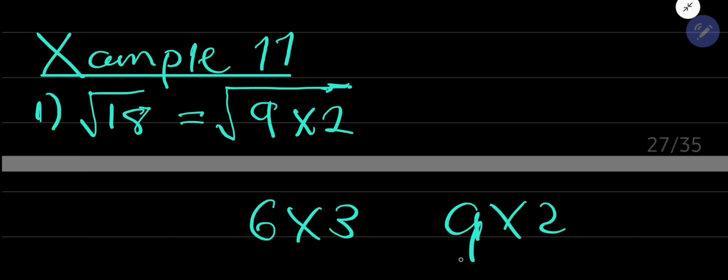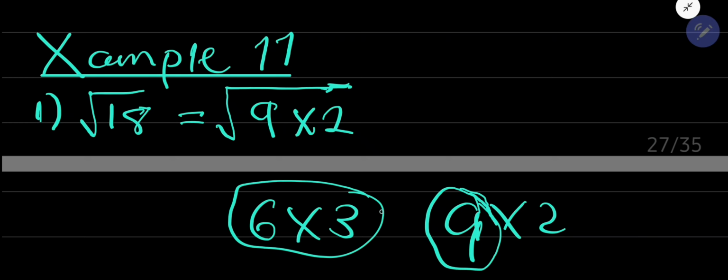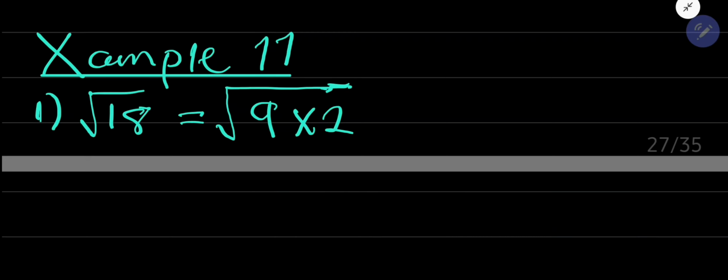I chose 9 because I know that it is a perfect square number, and here we are talking about the square root. Since we have a square root of 18, it is convenient for me to choose a number that is a perfect square. Perfect square, I match it with the square root. 6 and 3 would still be complicated, because this is not a perfect square, and that one is not a perfect square as well. I hope you get this. That's why I use 9 and 2.